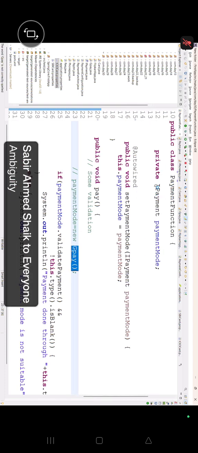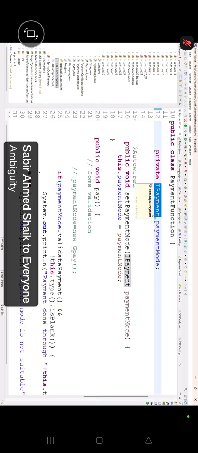Tell me right now. Previously, payment successful through Google Pay or Phone Pay or Paytm or card. Now, what had we created, guys? Interface, right? How many child subclasses are there? Which one?